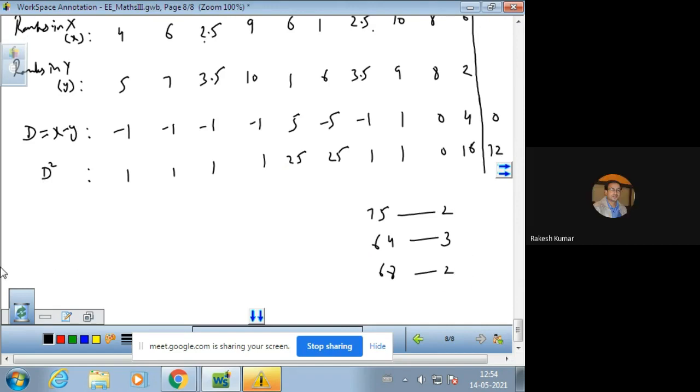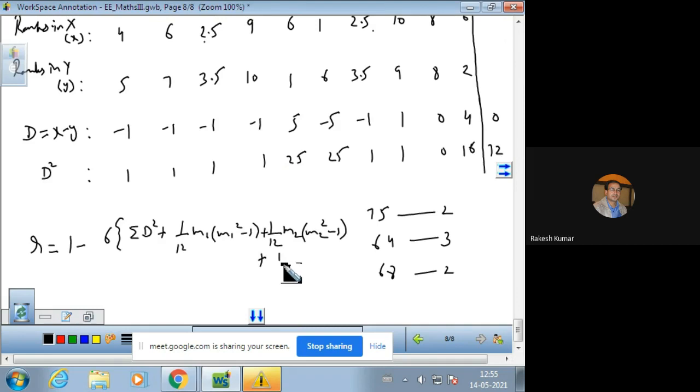So these are the tied ranks, and we have to use the formula for calculating the rank correlation coefficient for tied ranks. That will be 1 minus 6 times the summation of D square plus 1 by 12 m1 into m1 square minus 1, plus 1 by 12 m2 into m2 square minus 1, plus 1 by 12 m3 into m3 square minus 1